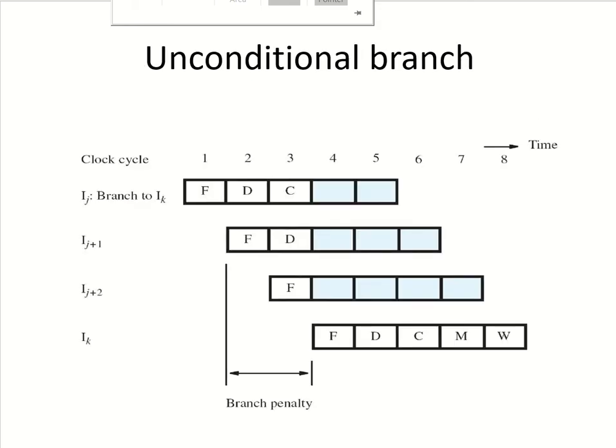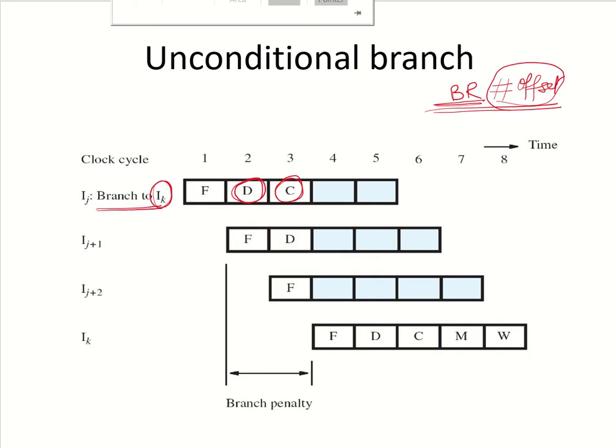Let us first talk about the unconditional branch. Suppose we have an instruction like branch to IK. So IK is the target address. This instruction could be something like: branch some offset. Only when this instruction has been fetched and decoded will it be determined that this is a branch instruction. The computation of the offset will take place in the third clock cycle, and whatever the target address is, that will be put in the program counter.